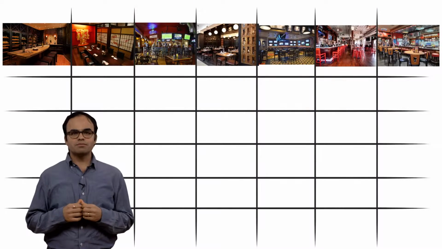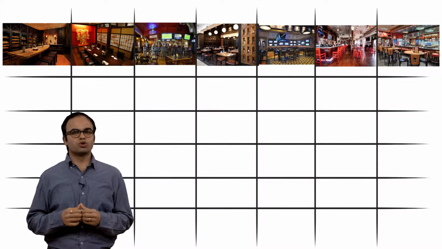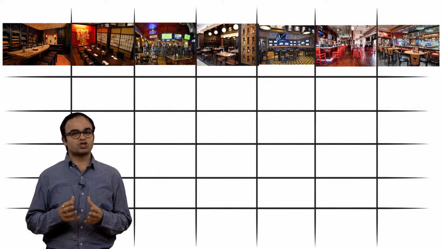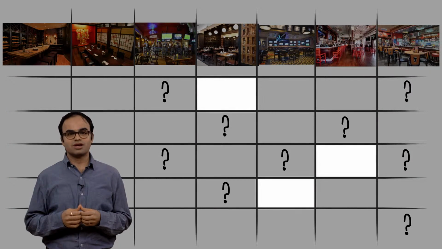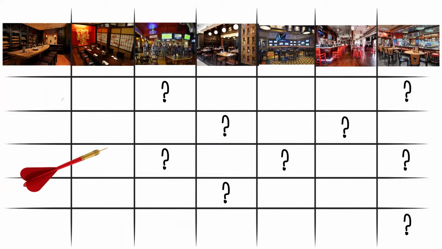In the context of Yelp, it is about whether a customer is going to be interested in eating at a restaurant or not. In all such scenarios, a large fraction of entries are actually missing. After all, each customer ends up eating at a very small fraction of restaurants in a town. So if we threw a dart at random on this big Excel sheet, it would most likely end up on an empty cell. So really, that says that the data is sparse. In the next few chunks, we shall discuss algorithms for filling these missing entries.